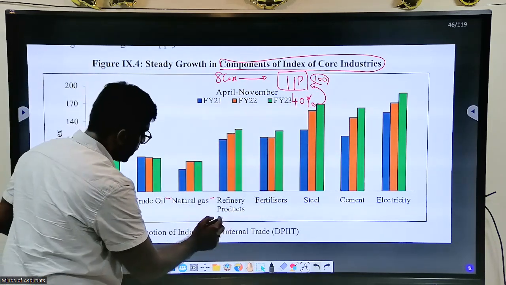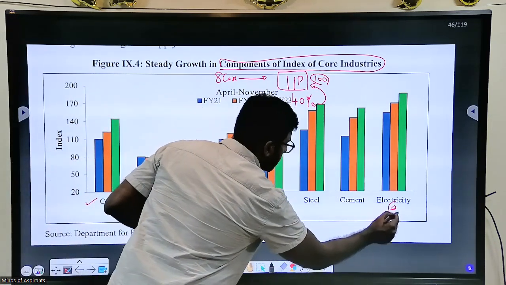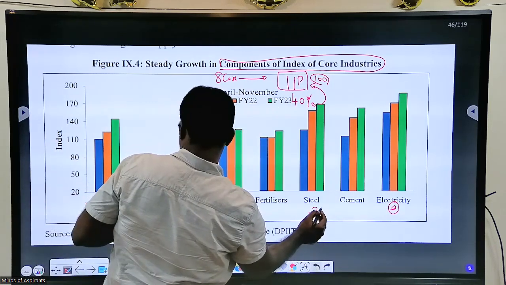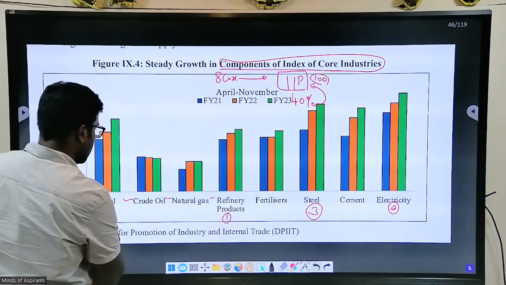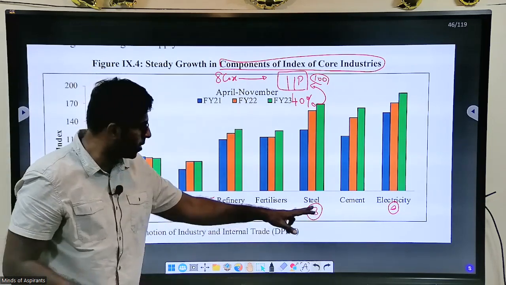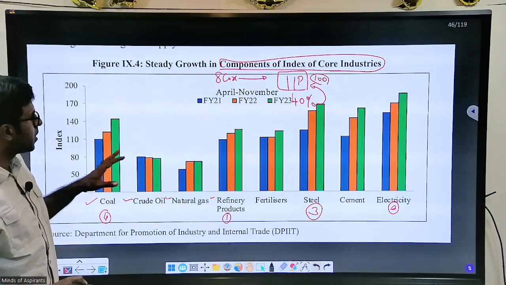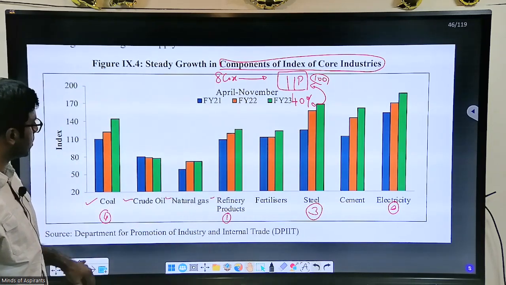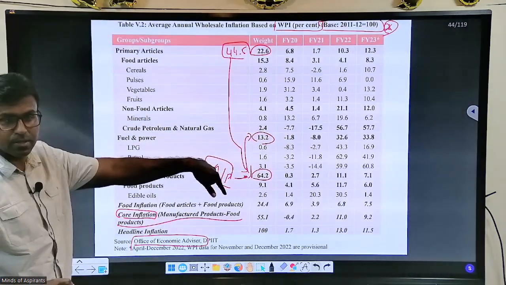In this, what is high? Refinery products is first. Second, I think, is electricity. Third is steel. Then this is fourth, I think. So please check this. But on the first, refinery products, electricity second. What I am trying to say is that these are things which will impact, or will be the consequence of, the wholesale price index.